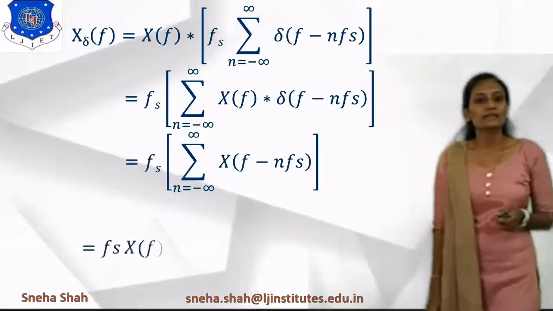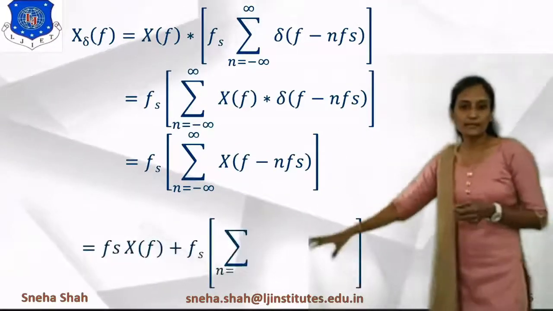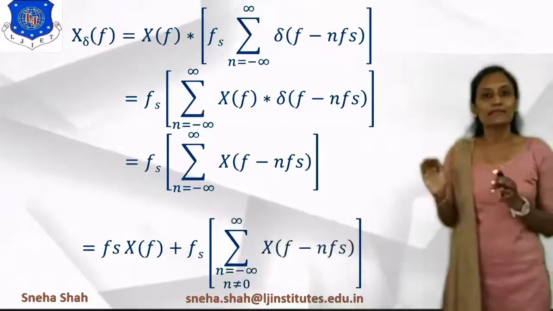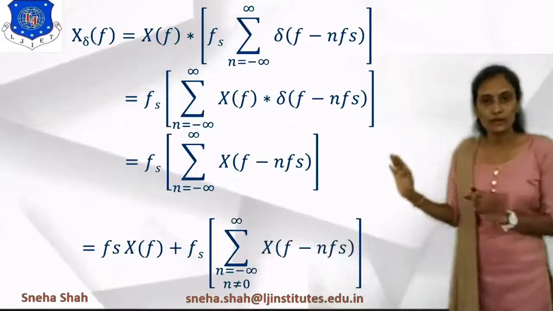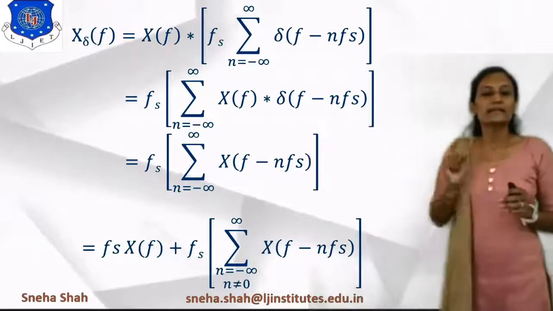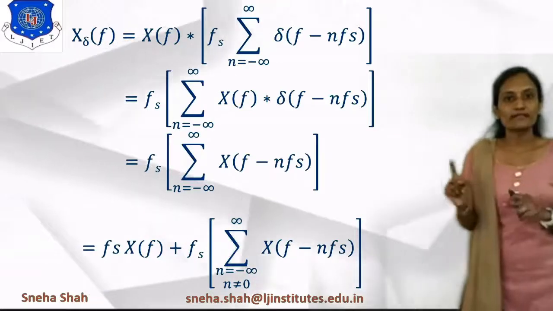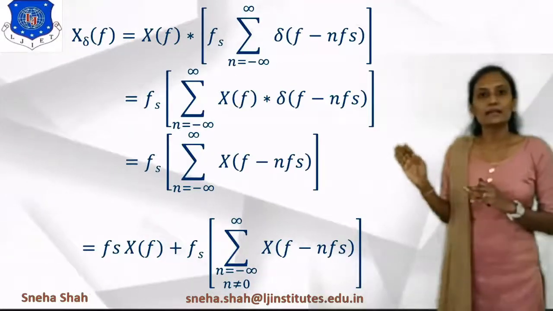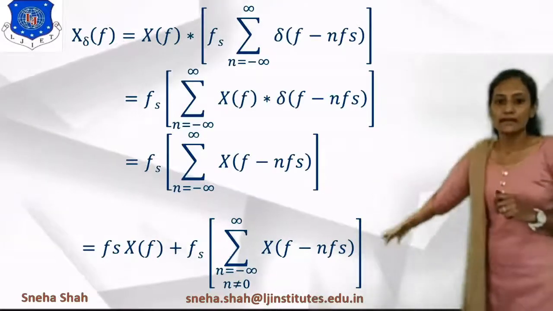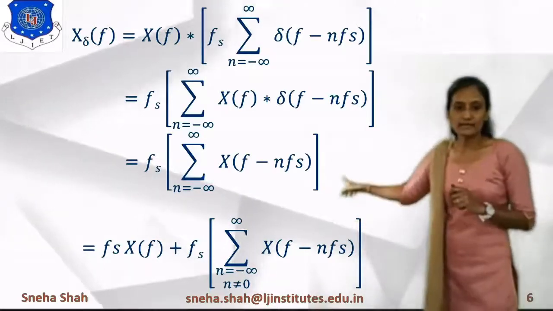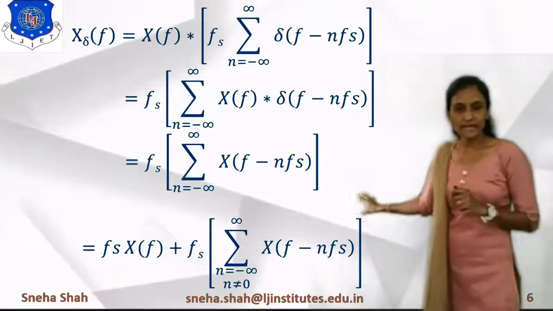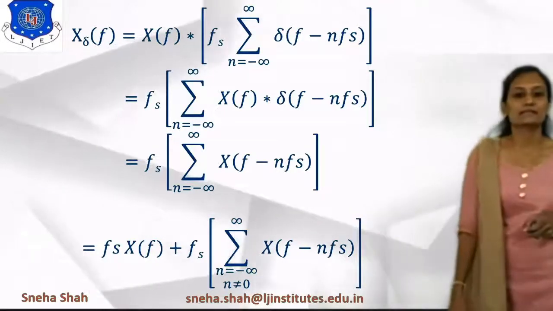Okay. Now from this, we will separate it into two parts. The first one is for n equals 0 and the second one is for n not equal to 0. If we take n equals 0 in this part, it is considered as fs into X of f. Plus another term, which is the summation over n not equal to 0 of X of f minus nfs.